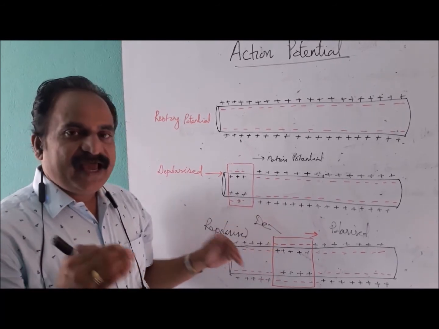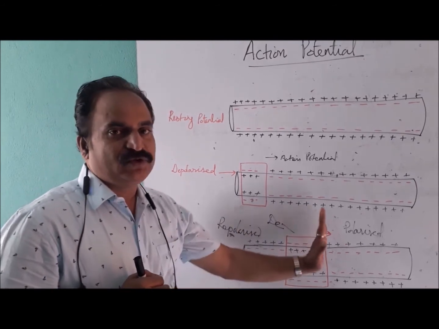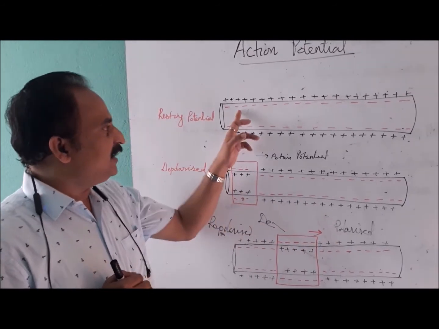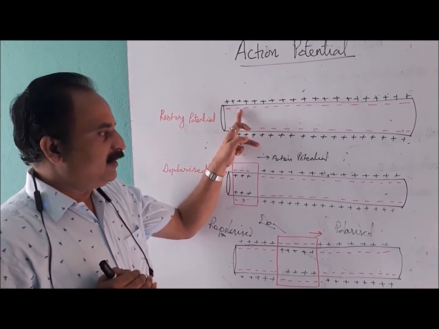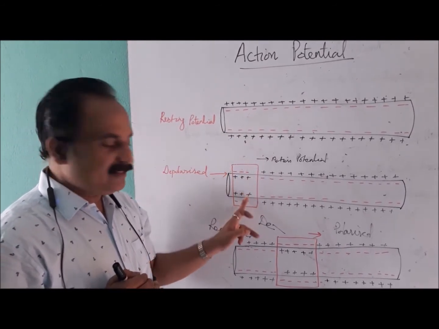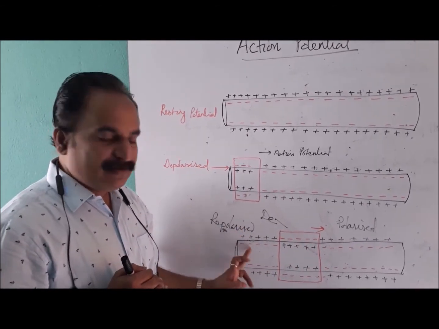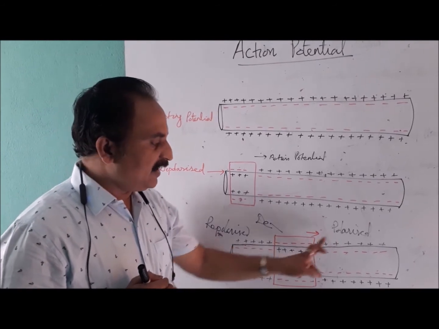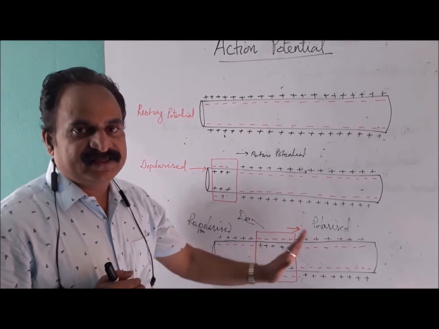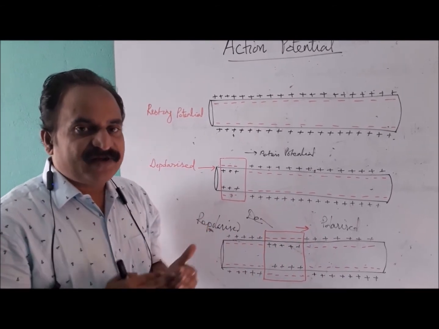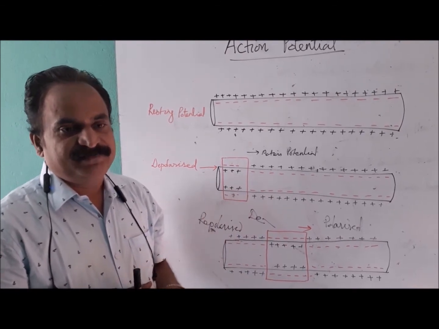See here, when an action potential is generated and moves through a nerve fiber, this is the polarized nerve fiber, that means charged nerve fiber. Then this is called a depolarized region. So when it moves through a neuron, this region will become repolarized. These are the three regions. Let us see what the refractory period is and how the action potential moves through a nerve fiber.